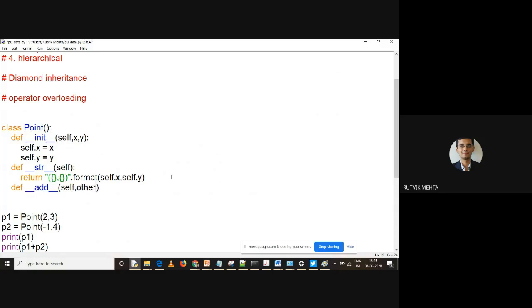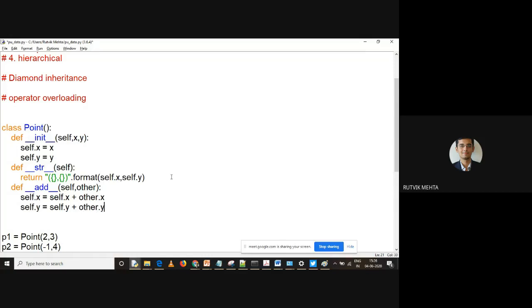You can take any other names, you can say S and O, or you can put your names also. It doesn't matter, right? Now what we are going to do over here, see this, self dot x is equal to self dot x plus other dot x. I'll show you what is this other, right? And self dot y is equal to self dot y plus other dot y.